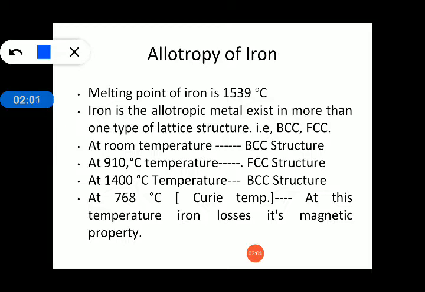Now, 768 degree centigrade is also known as the Curie temperature. At this temperature, iron loses its magnetic property. So, it is called the Curie temperature.